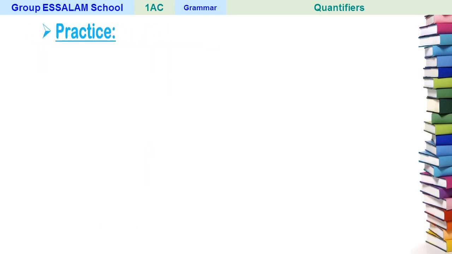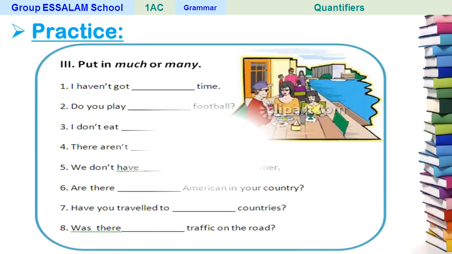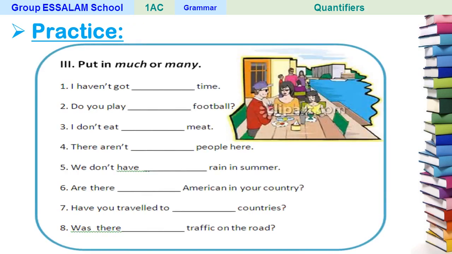Now let's move on to the practice skill. Number 1, put in much or many. So fill in the blanks with much or many. Number 1, I haven't got time. 2, do you play football? 3, I don't eat meat. 4, there aren't people here. 5, we don't have rain in summer.